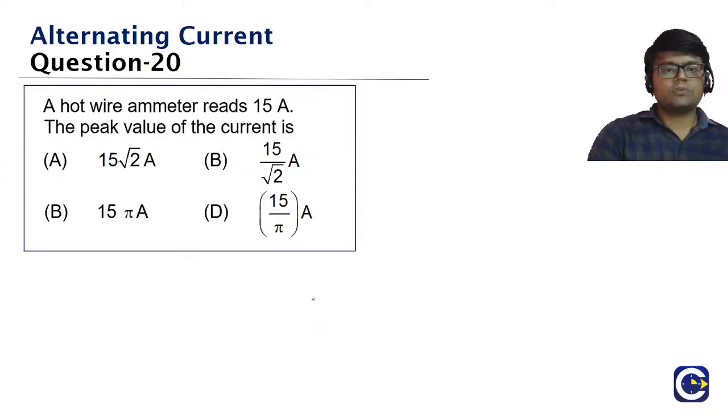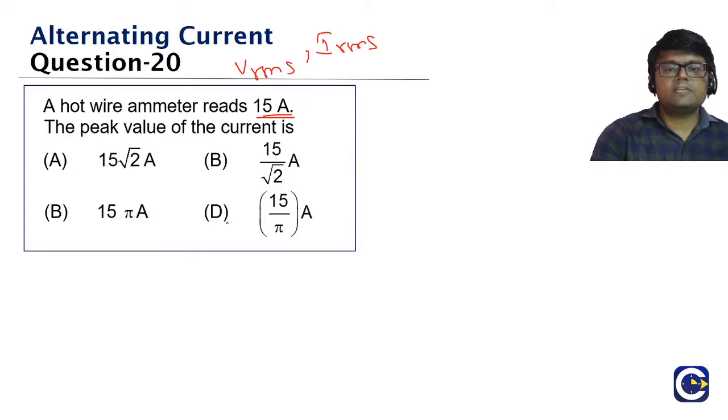So we'll come to the 20th question, guys. Look at this. A hot wire ammeter reads 15 amperes. And remember, we always kept telling that any measuring instrument gives us RMS values. If you say current, it gives us IRMS.